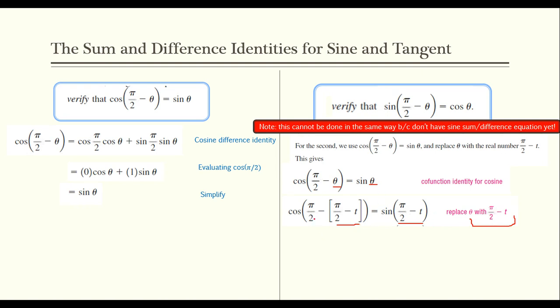Simplifying this left-hand side, I have pi over 2 minus pi over 2 plus t. And this guy just remains pi over 2 minus t. So I end up getting pi over 2 minus pi over 2 plus t, and these two cancel each other out. So I end up with just cosine of positive t equals sine of pi over 2 minus t.